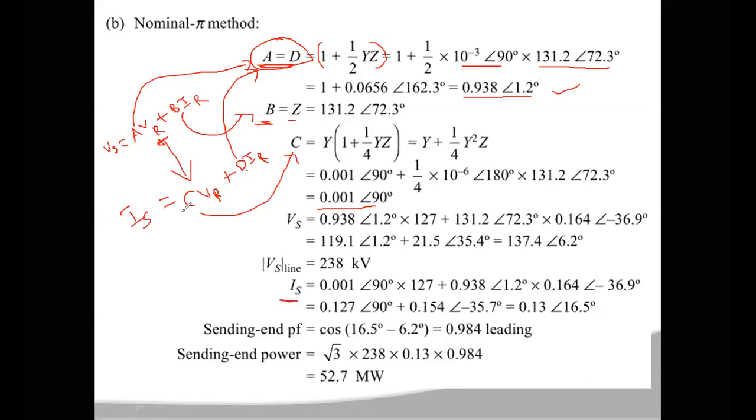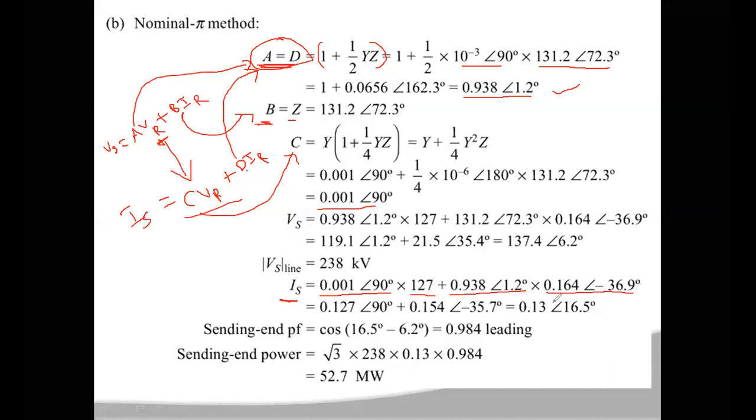IS is equal to C into VR, where C value is 0.001 at an angle of 90 degrees and VR value is 127, plus D value 0.938 at an angle of 1.2 degrees, and IR value 0.164 at an angle of minus 36.9 degrees. Okay.